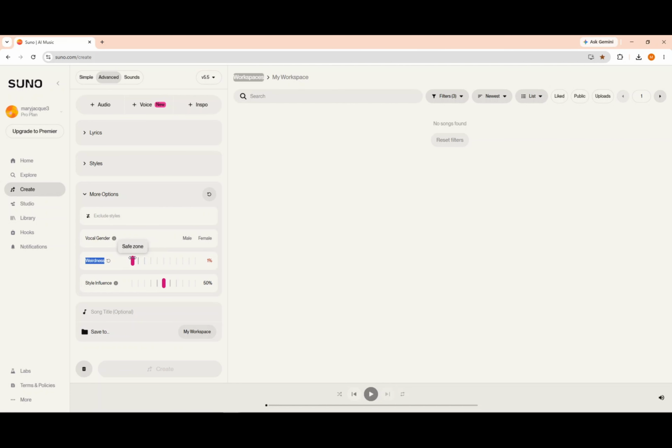Then there is medium weirdness, which equals a balance between creativity and control. Example, it keeps a song-like structure but includes small creative twists. Then there is the high weirdness, which gives more experimental, unexpected, or creative results. An example would be unexpected changes, mixed styles, unusual vocals or melodies, and more artistic or even chaotic sounds.